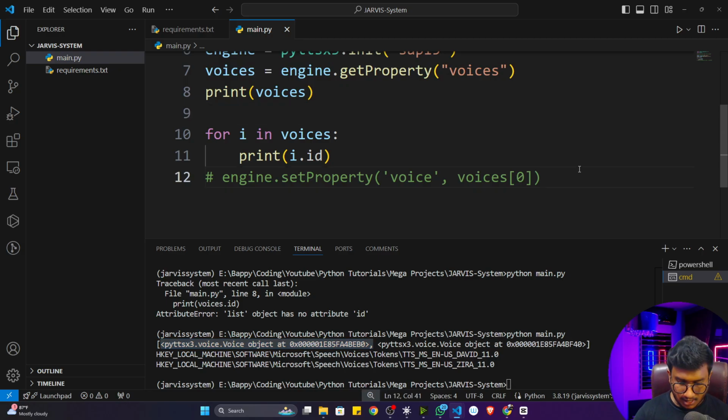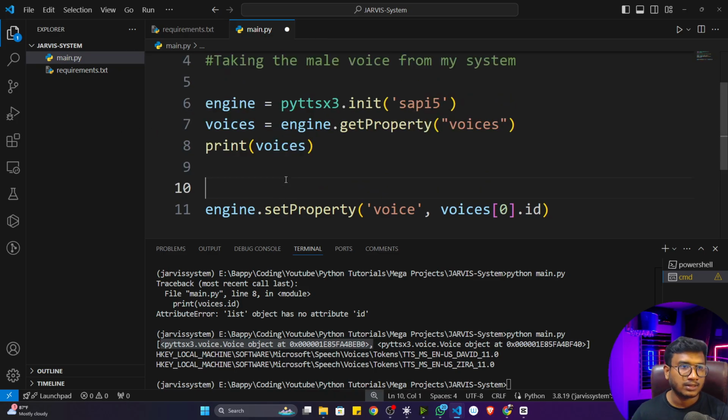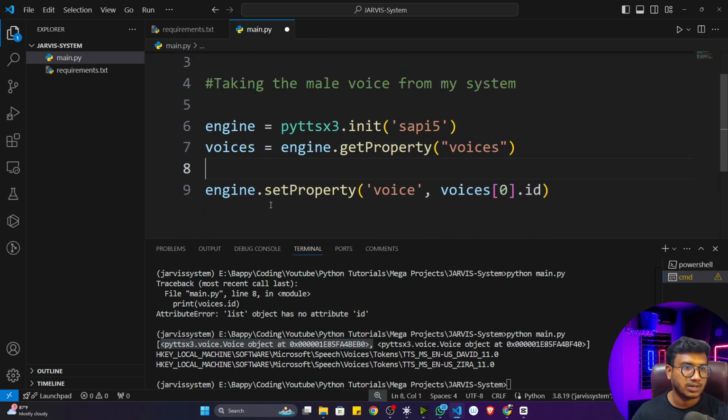So that's why I'm using this particular statement. I'm taking the voice 0 index. Okay, 0 index. And now I want to only take the name. I'll just give the ID. Okay, that's it. Whatever code I have written here, I just wrote in just one line. I hope you got it right. Now let me delete this particular line. I'll also delete this particular line. It's not required.